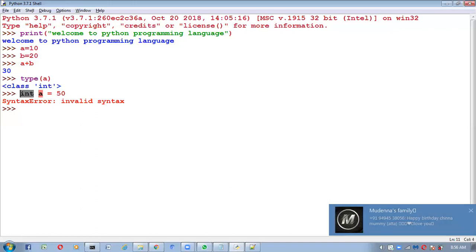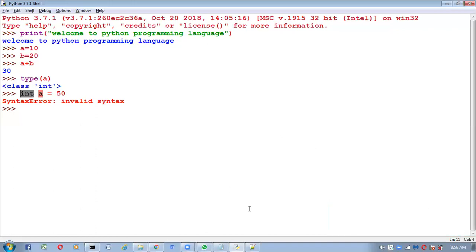So you may ask the question like this, Andy. Then what is the reason for this? In Python, everything is an object only. Coming to Python, this A is not a typed variable. Whenever you write A is equal to 50, internally it will be treated as an object.